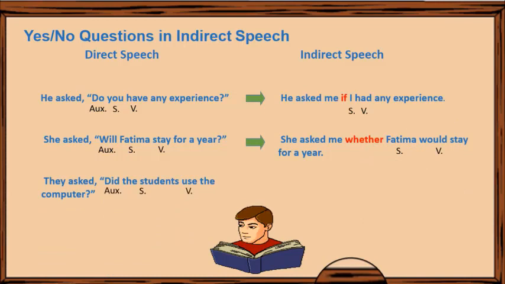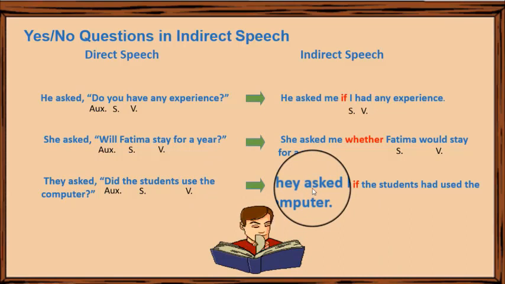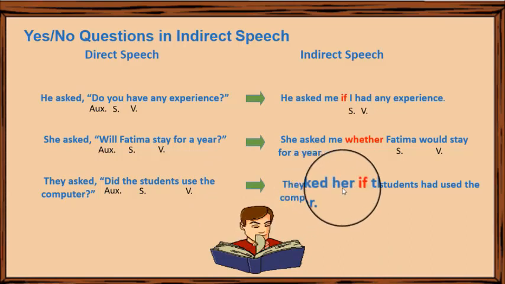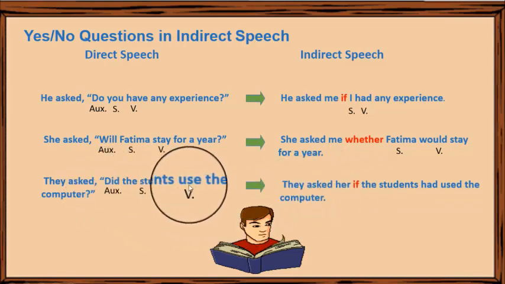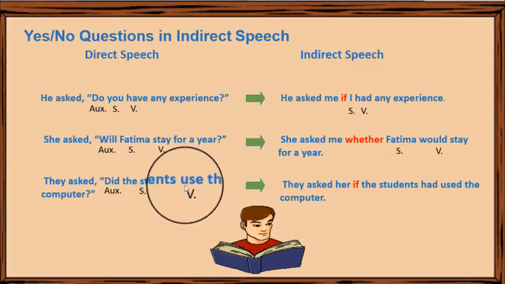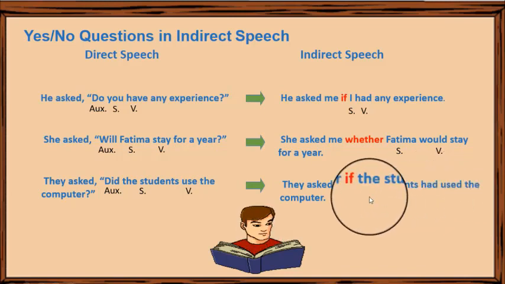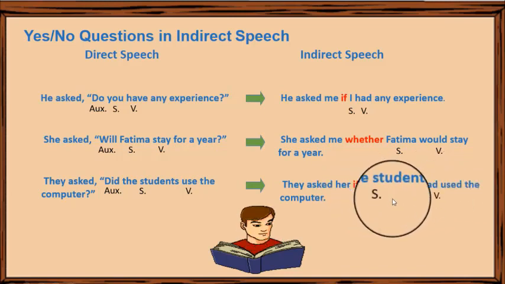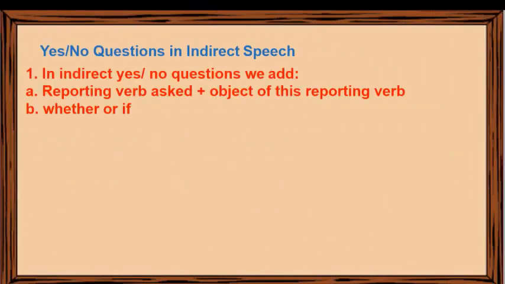They asked, "Did the students use the computer?" They asked her if the students had used the computer. We have asked, reporting verb, her, object of the reporting verb, we add if, and the auxiliary did shows us that the verb use is in the simple past tense. Then the simple past tense is changed to the past perfect tense, had used, and after if we have a subject plus verb.